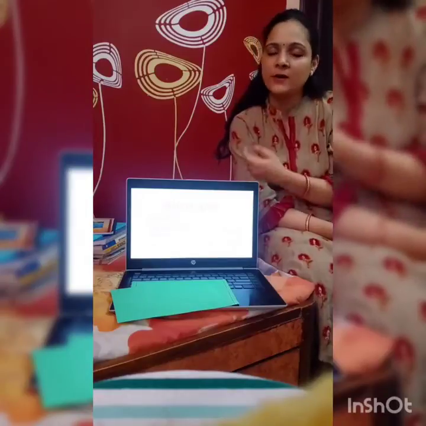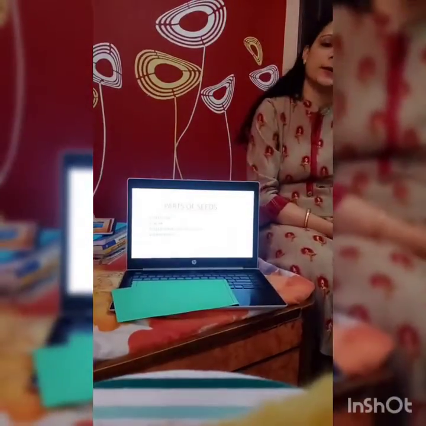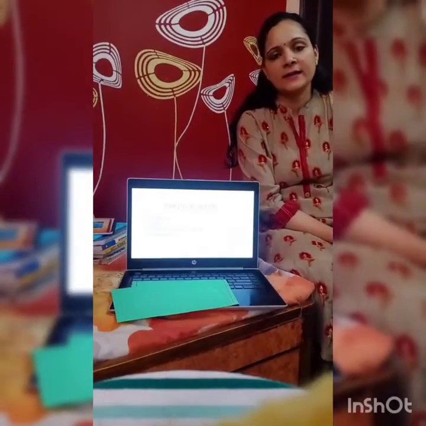For this purpose, plants make their seeds. So whenever a seed moves from one place to another place and then that seed gets germinated, it is called dispersal of seeds.